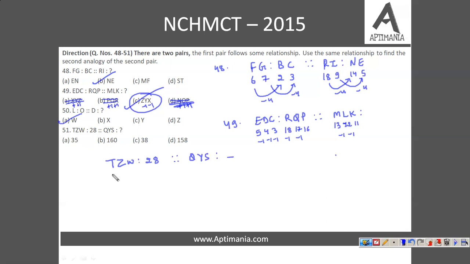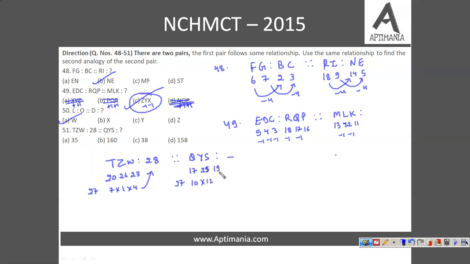Now see, if we check for the position of T, this is 20, Z is 26, and W is 23. But if we subtract all these numbers from 27, we will get 7, 1, and 4. Now 7 into 1 into 4 is 28. Now position of Q is 17, that of Y is 25, and S is 19. So if we subtract these positions from 27, we'll get 10 and 2.